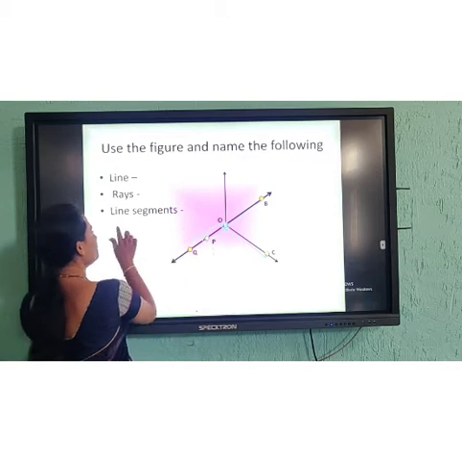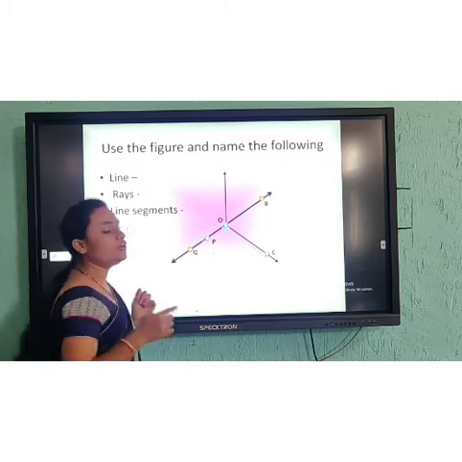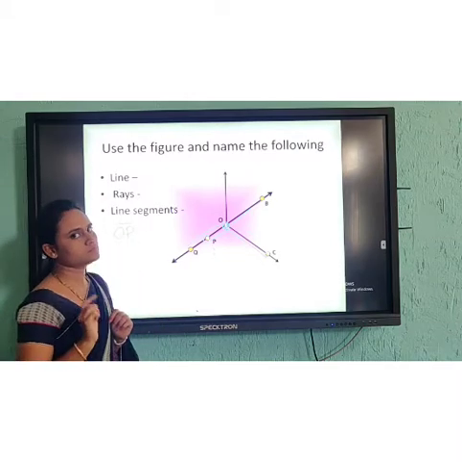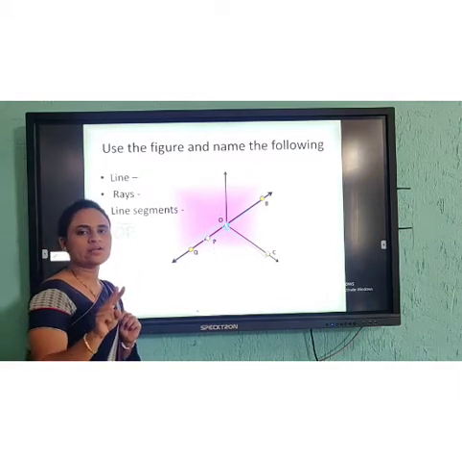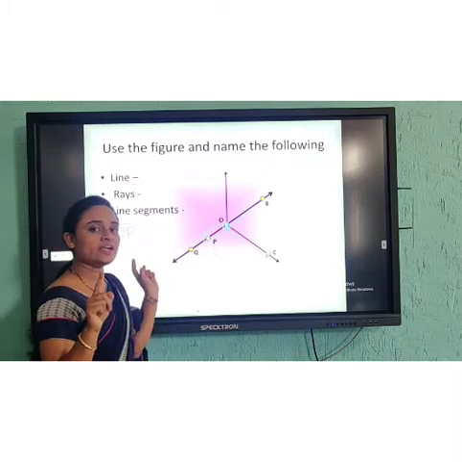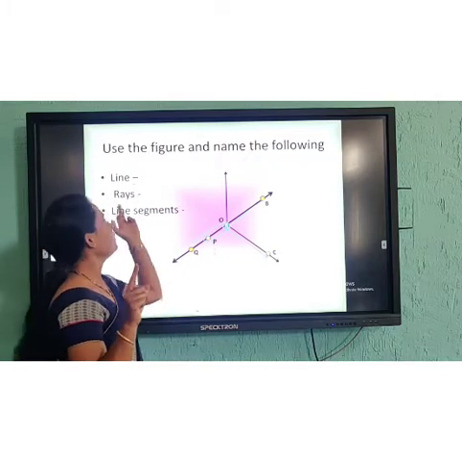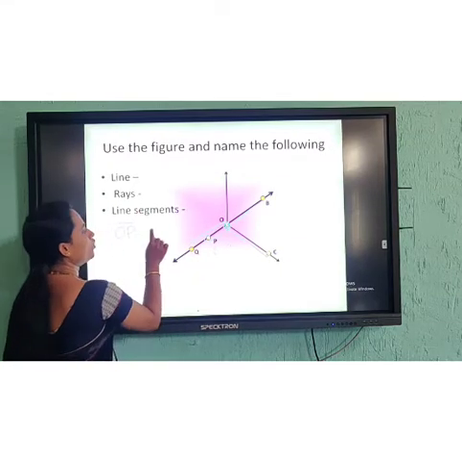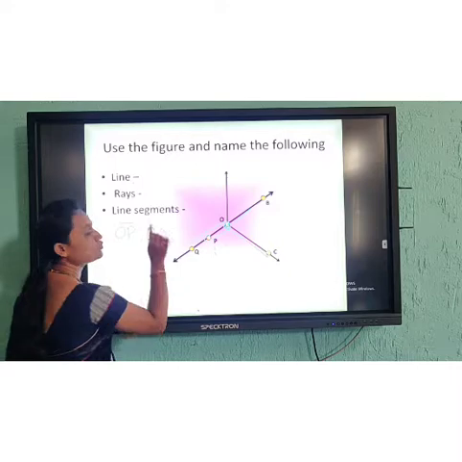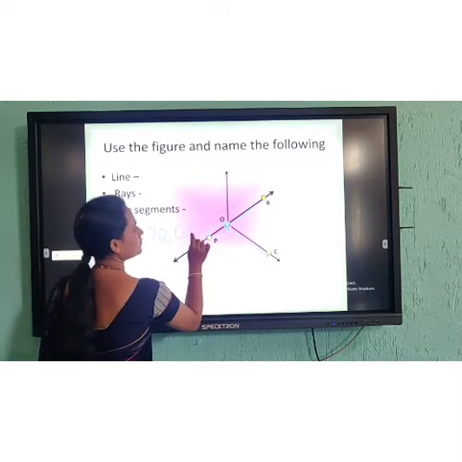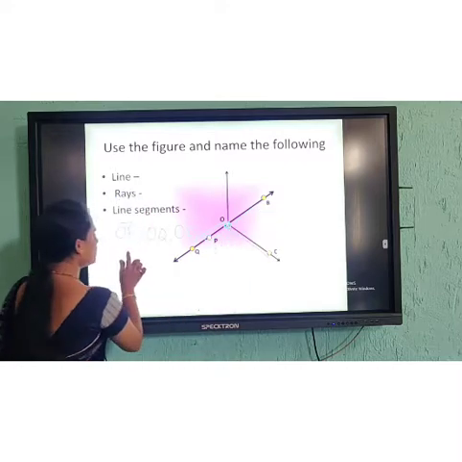Yeah, so which are those four line segments? First is OP. How are we going to represent this line segment OP? Only with the bar, no arrows. If two arrows are there, what does it indicate? It is a line. One-sided arrow indicates rays. Now one line segment is OP. Next is OQ. Next is OC, and this is OB.